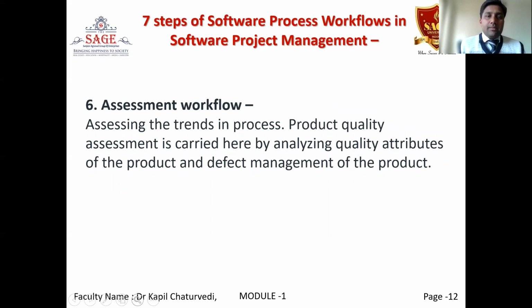Next one is the assessment workflow. Assessing the trend in process. Product quality assessment is carried out here by analyzing quality attributes of the product and defect management of the product.